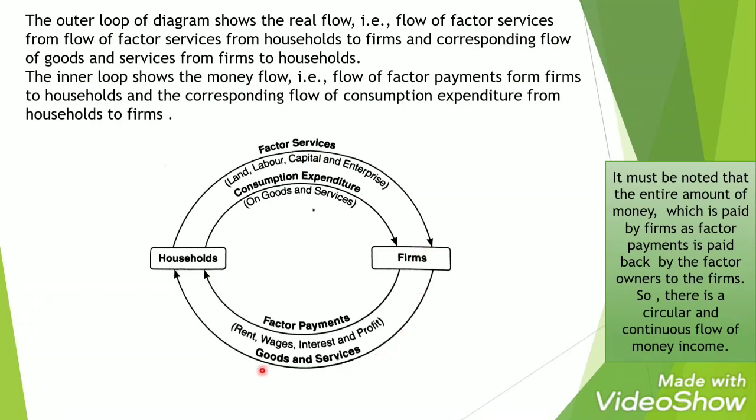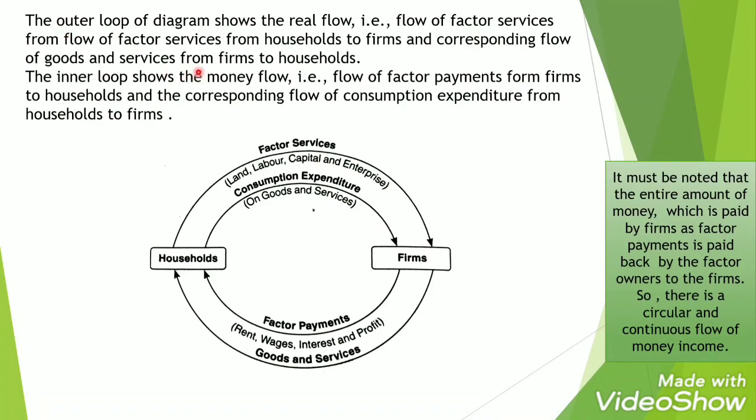They are giving us goods and services. So this is a never ending process. The firms will keep on producing, the household will keep on consuming goods and services. The money also flows like this. Firms will continue to pay us in the form of factor payments, and the household sector will continuously consume the goods and services provided by the firms.